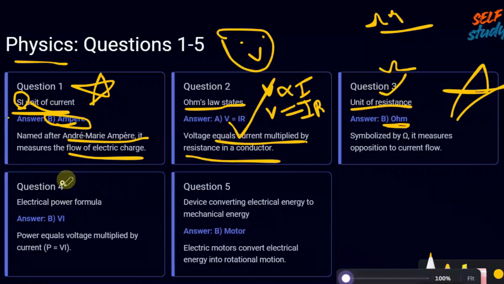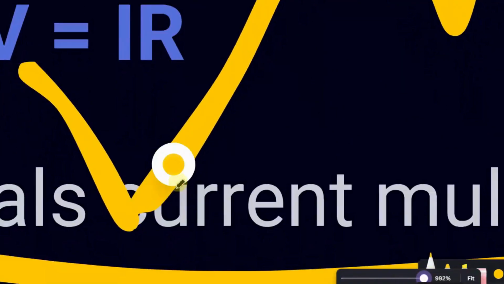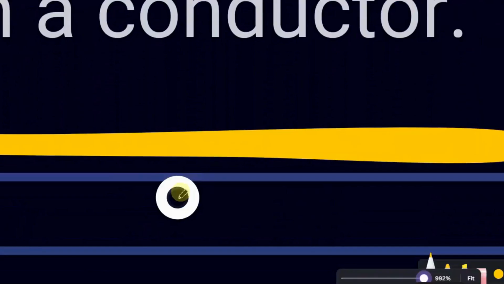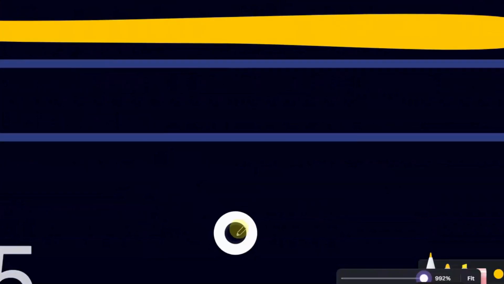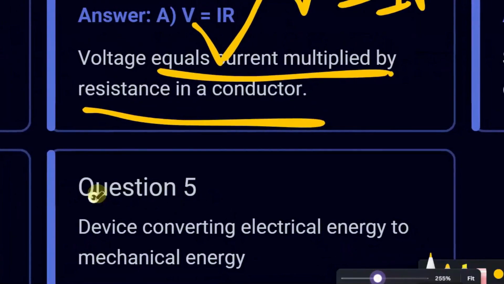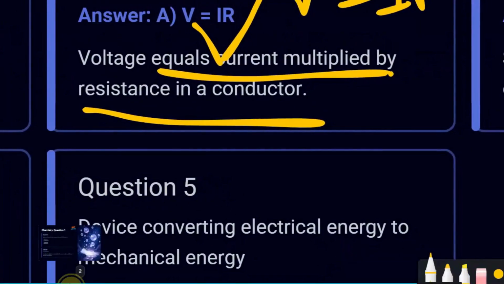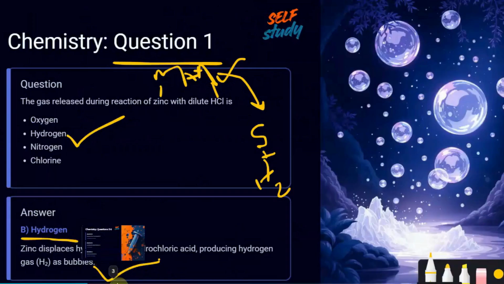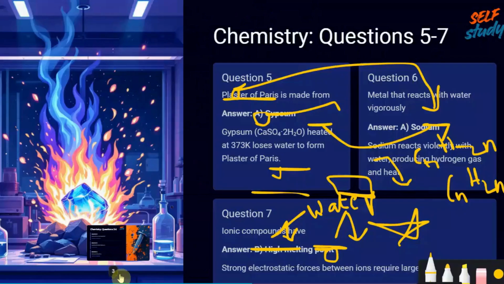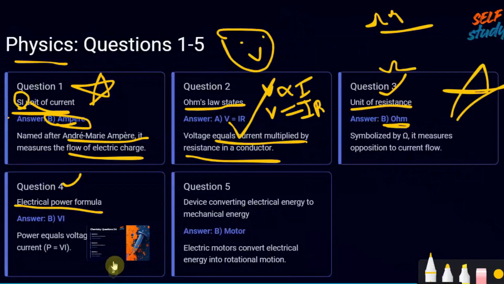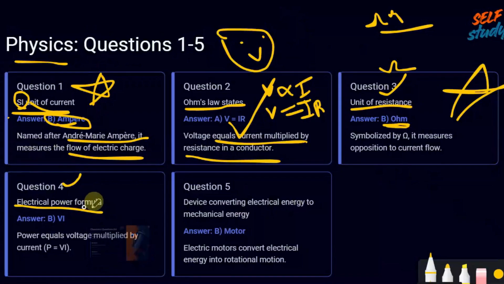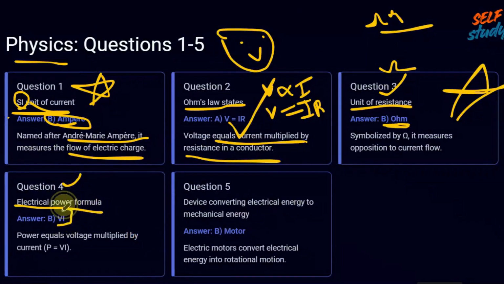Okay, let's get into the fourth question. Electric power formula. What is the formula of electric power? Think in this gap. What is the formula of electric power? Okay. The electric power formula is VI. Nice. Electric power formula is VI.